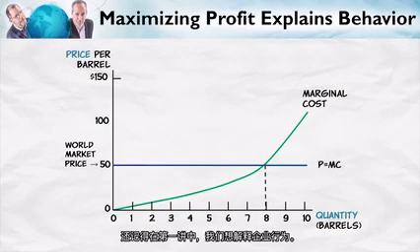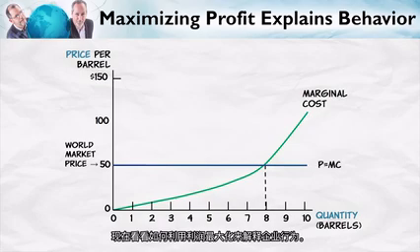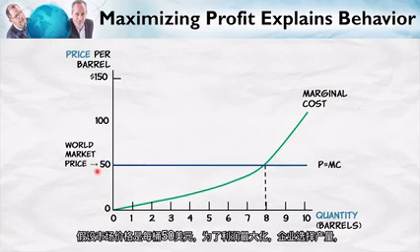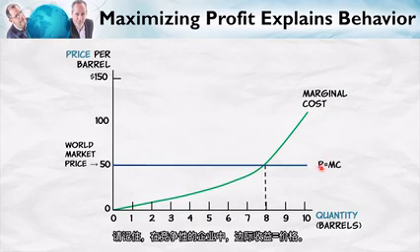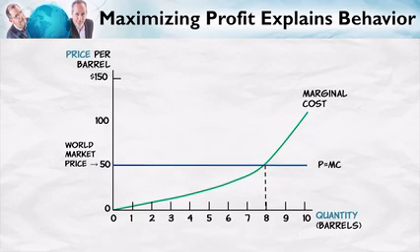Now remember, way back in the first talk, we wanted to explain a firm's behavior. So let's look at how maximizing profit explains the firm's behavior. Suppose the market price is $50 per barrel. Well, then in order to maximize profit, the firm chooses the quantity, in this case about 8 barrels of oil, such that marginal revenue is equal to marginal cost, bearing in mind that for the competitive firm, marginal revenue is equal to price. So to maximize profit, the firm produces a quantity of about 8 barrels of oil.